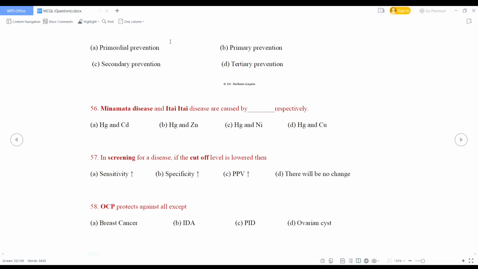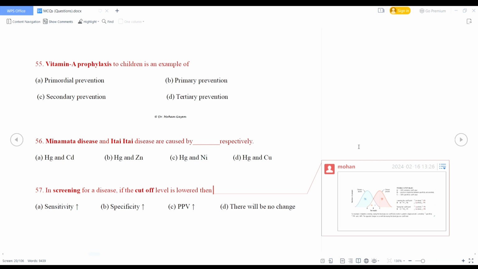In screening for a disease, if the cutoff level is lowered, then what will be the change? Sensitivity will increase, specificity will increase, positive predictive value will increase, there will be no change. So what is the right answer? In screening test, if cutoff is lowered, then false negative will be decreased.